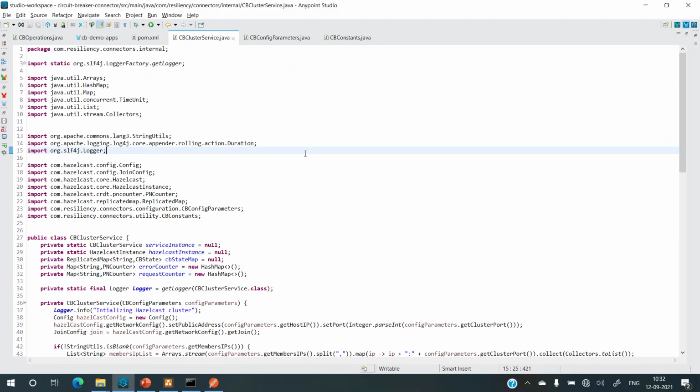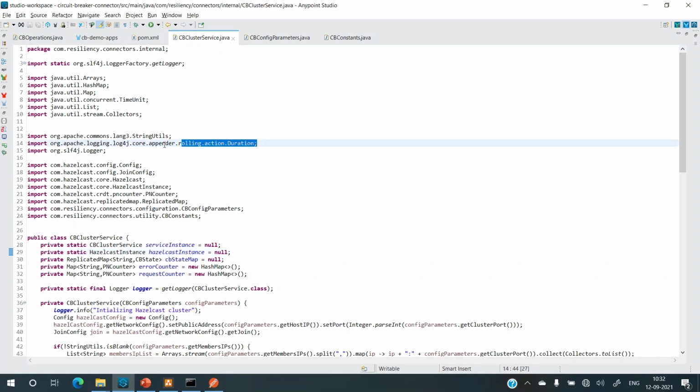This won't work. This won't work unless and until, hold on, I think the duration is imported from the wrong package. It should not be from log4j. It should be from the time package.